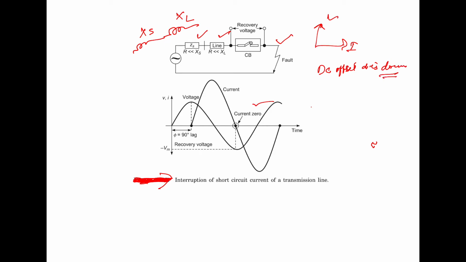Now the instantaneous value of supply voltage at the instant of the current zero is equal to the peak value of the system voltage, as in the previous case, making the recovery difficult as we have explained. So recovery is also difficult in this case.